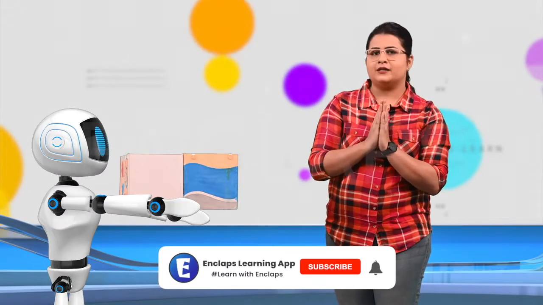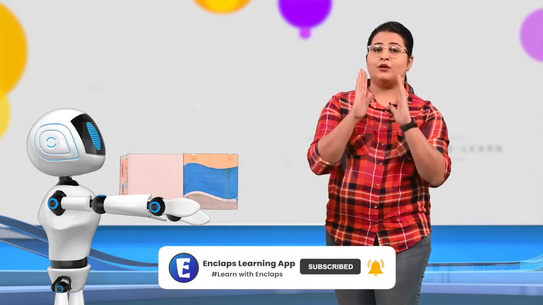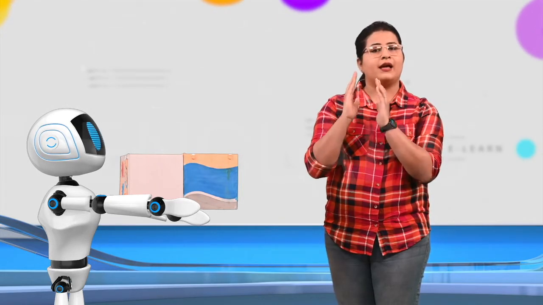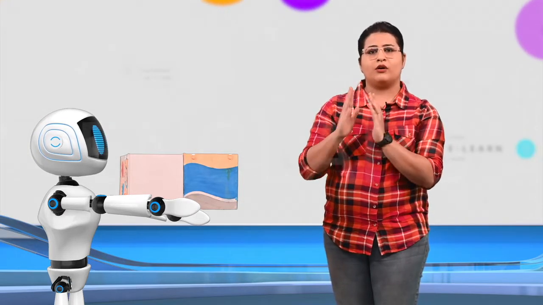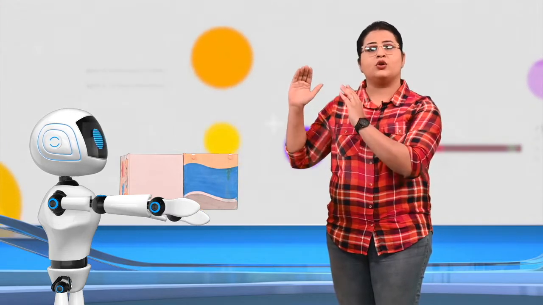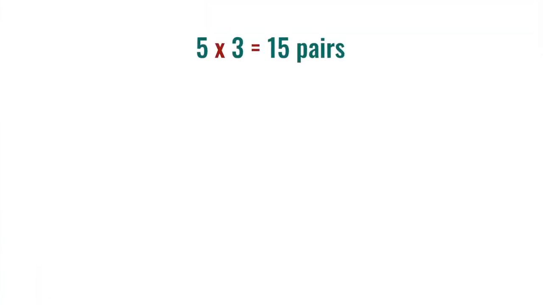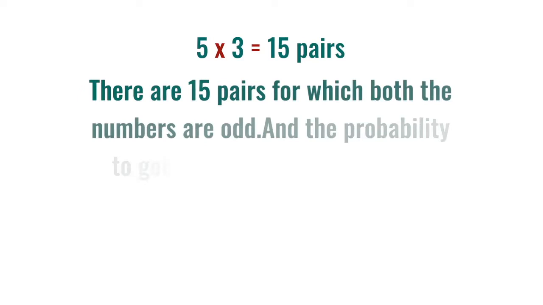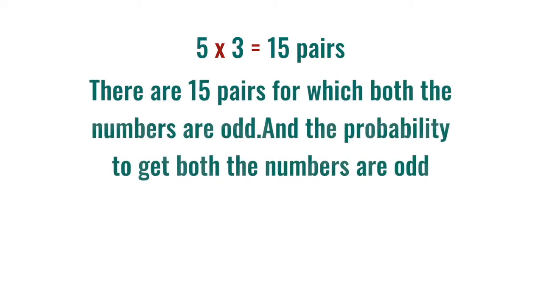In how many such pairs are both the numbers odd? 1, 3, 5, 7 and 9 are the odd numbers in the first box and 1, 3 and 5 are the odd numbers in the second box. That is, we can pair a total of 5 numbers from the first box with a total of 3 numbers from the second box, which makes it a total of 5 into 3, that is 15 pairs. There are 15 pairs for which both the numbers are odd. The probability to get both the numbers odd is 15 by 50. We can write it as 3 by 10.